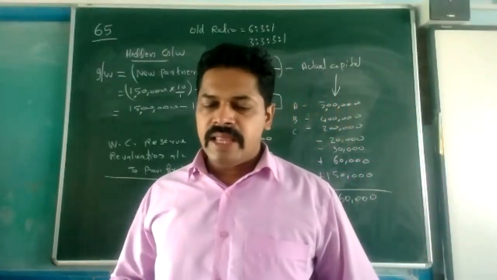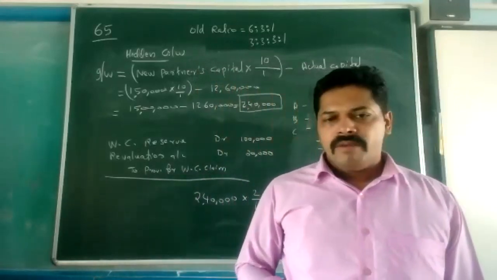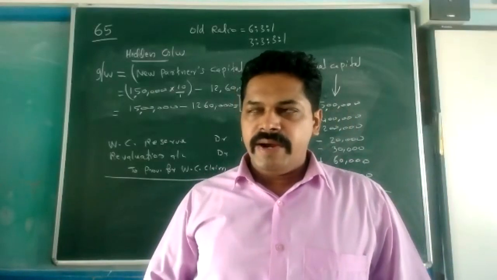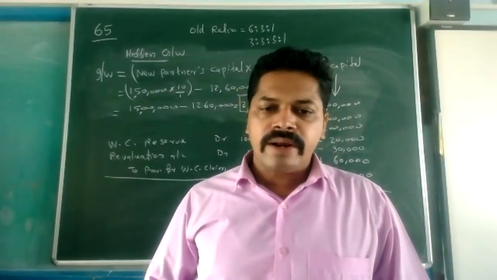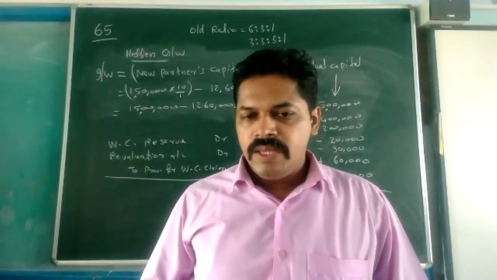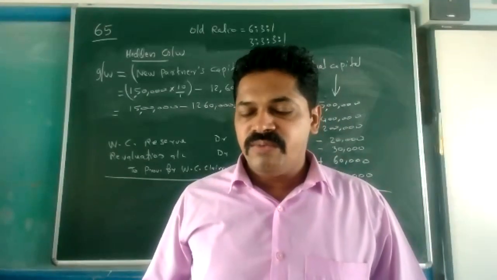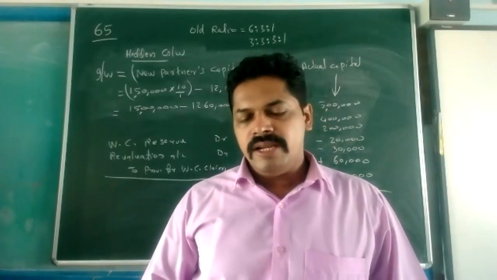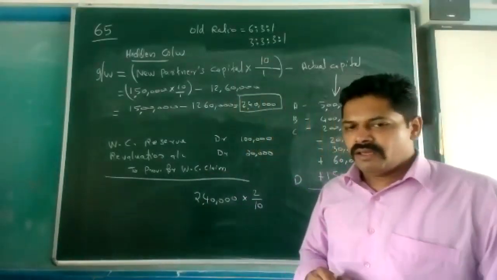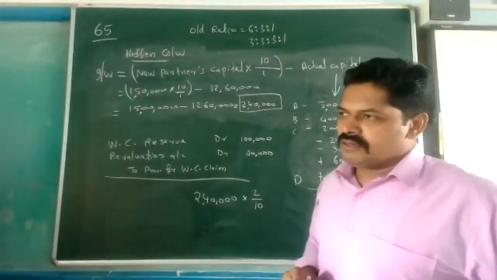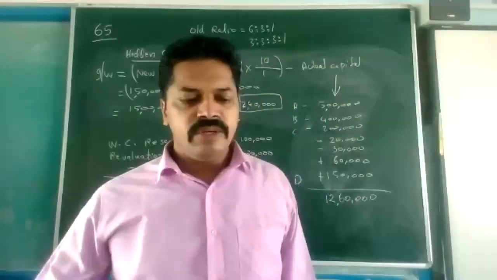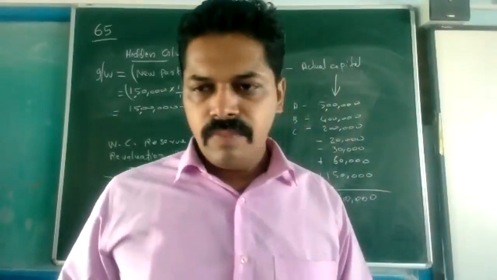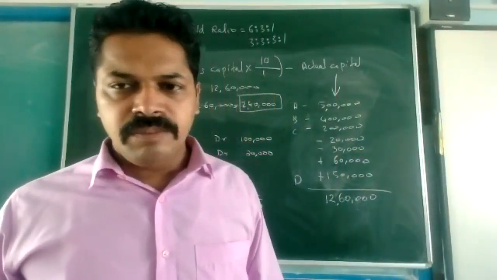In the second journal entry, premium for goodwill account debit 24,000, C's capital account debit 48,000, then to A's capital, which will be the total 24 plus 48, 72,000. That will be the amount. Okay, this is the answer of question number 65.